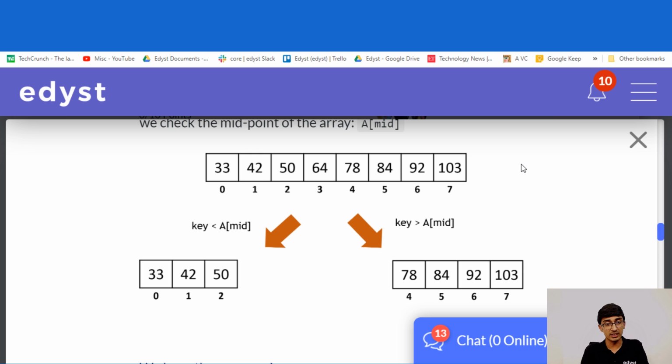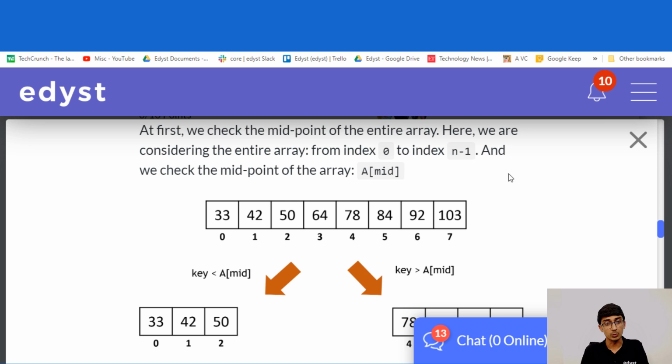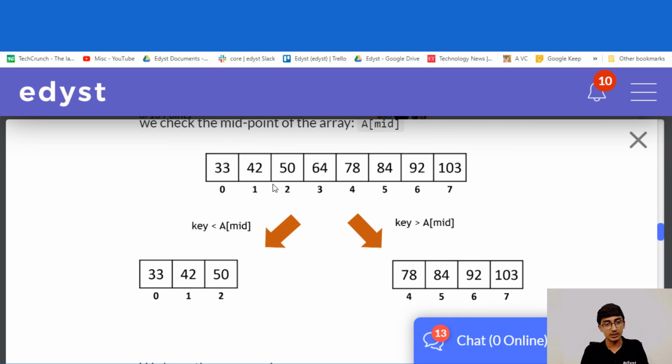So let's say you have this sorted array, and you're searching for a number. Let's say you're searching for 92, so that's 92 over here. Now, how do we find it? Well, you have this array over here. What you're going to do is check A of mid.